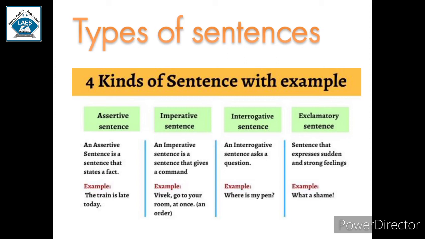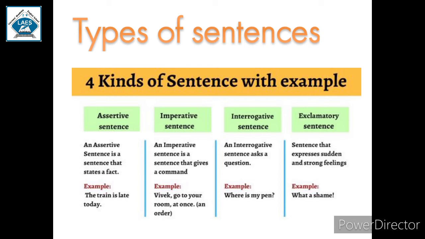Fourth, exclamatory sentences. Sentences that express sudden and strong feelings are known as exclamatory. Whenever you see an exclamation mark at the end of the sentence, that is an exclamatory sentence. It shows a strong feeling. For example, as you can see here, what a shame. There is an exclamation mark. So it is an exclamatory sentence.